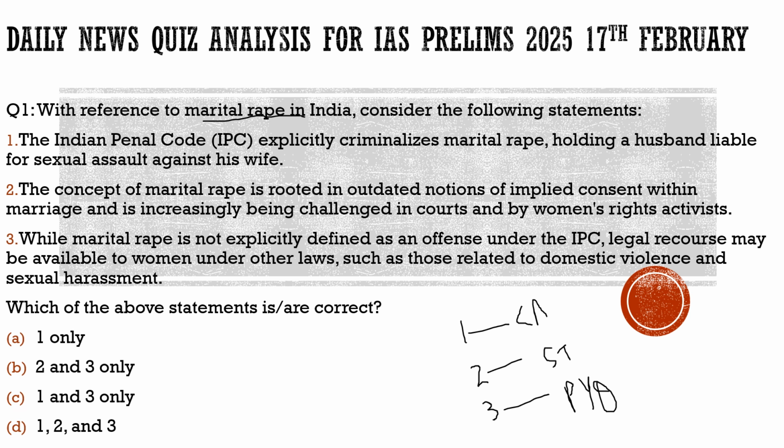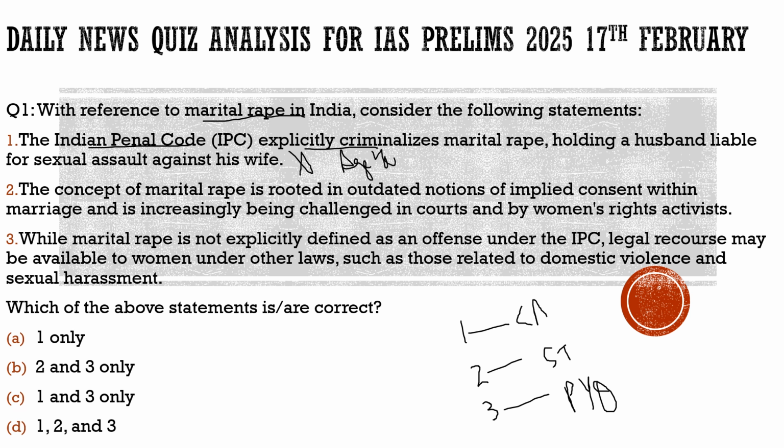As you can see on the screen, the question says, with reference to marital rape in India, consider the following statements. First statement: the Indian Penal Code explicitly criminalizes marital rape, holding a husband liable for sexual assault against his wife. This is totally incorrect. It does not explicitly criminalize marital rape. Even though, in a way, it gives an exception to marital rape if the age of the woman is below 18.